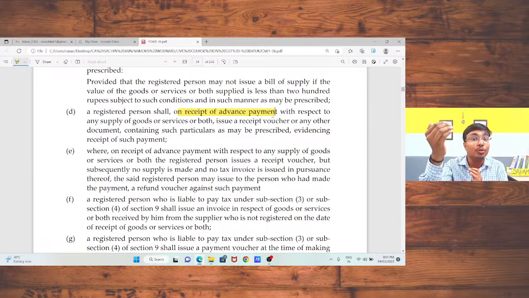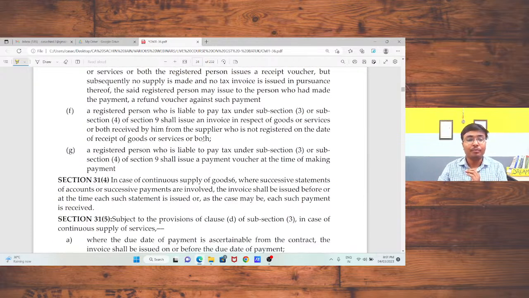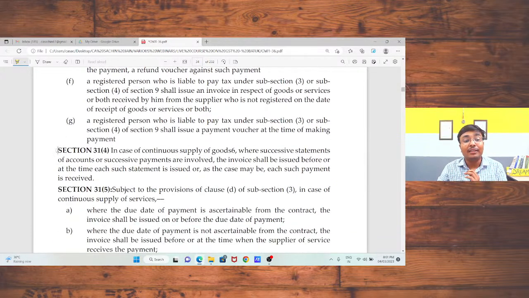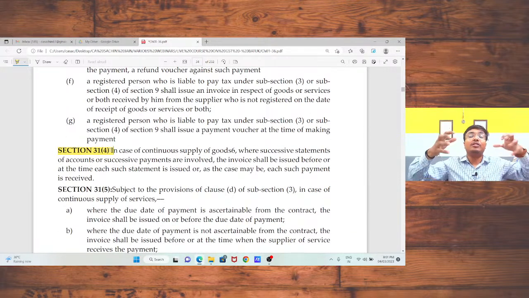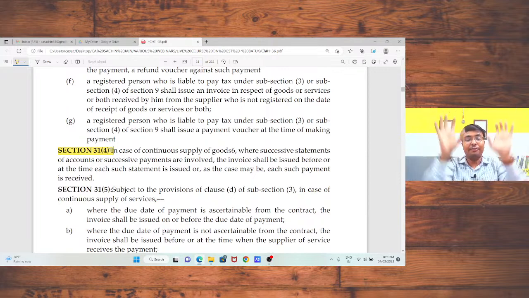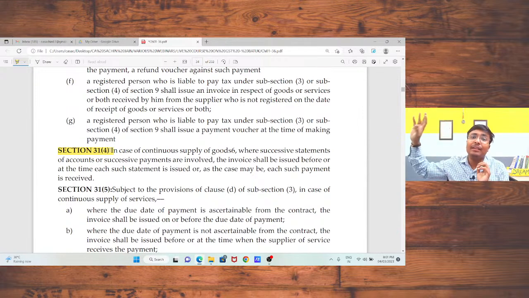In that case, I need to issue the refund voucher. Okay, in case of section 31 subsection 4, that is in case of continuous supply of services. If I am involved in a project in which I need to provide continuous services, in that case I need to issue the invoice on a timely basis, that is, whatever the timeline prescribed under the agreement. On the basis of your agreement, I need to issue the invoices. I already discussed that term in our earlier section.